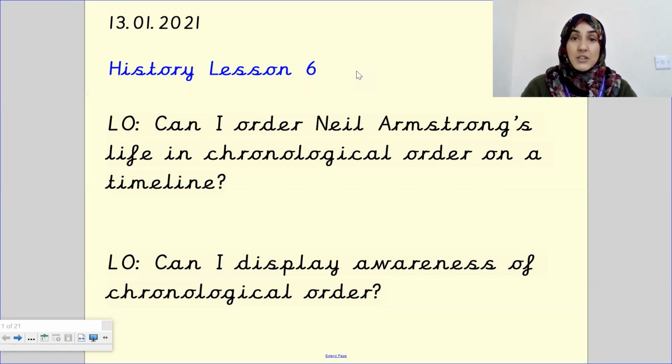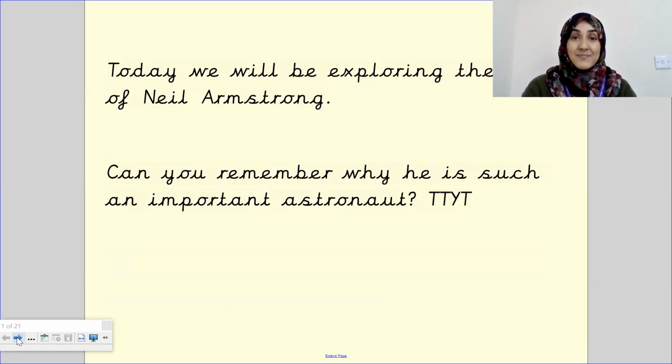So our learning objective for today is, can I order Neil Armstrong's life in chronological order on a timeline? Our split screen objective is, can I display awareness of chronological order? So grab something to write on and write with and let's begin.